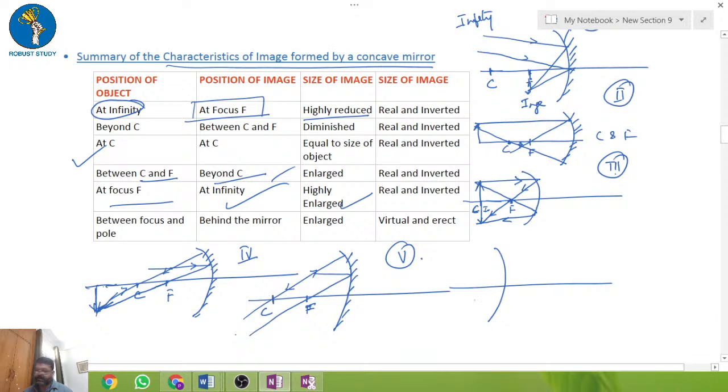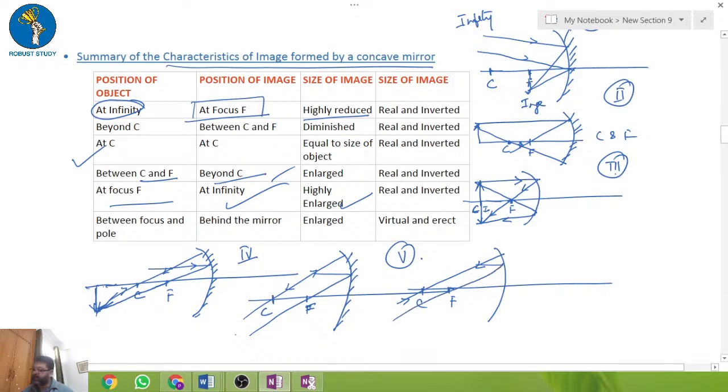The center of curvature is here, this is the focal length. It will trace back the same way, passing through the center of curvature. The second one is basically the focus.